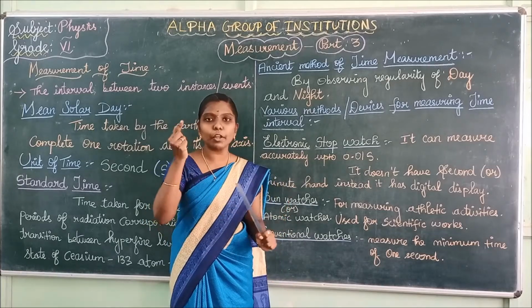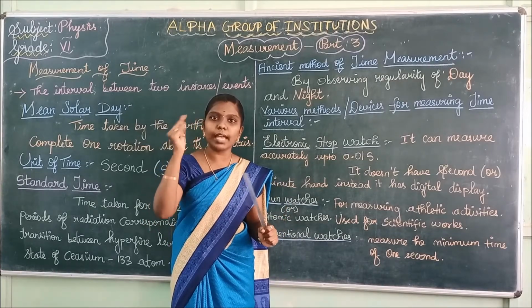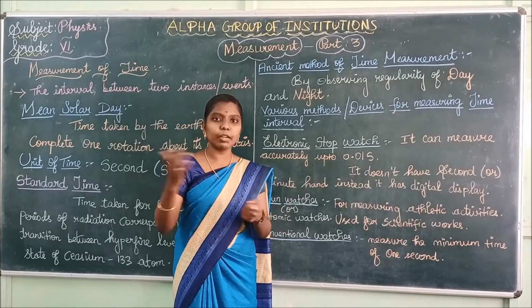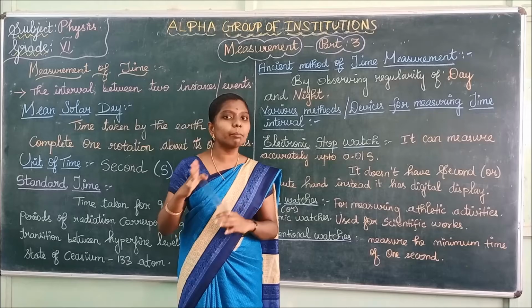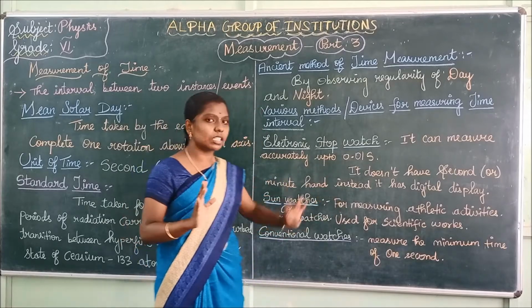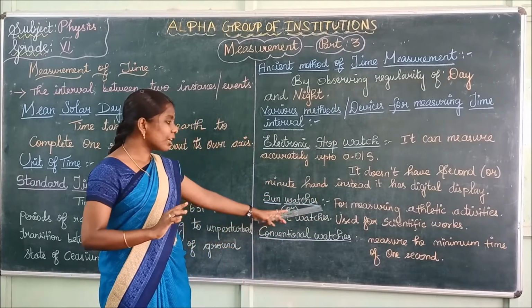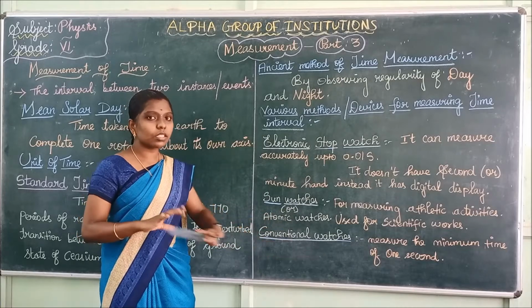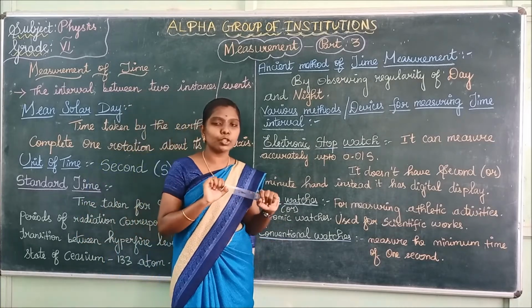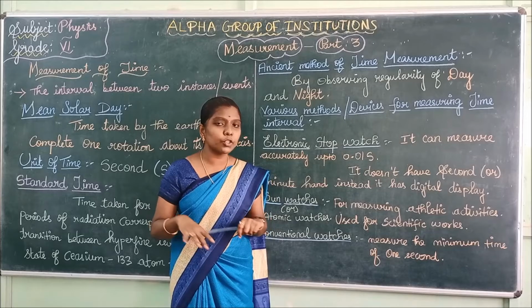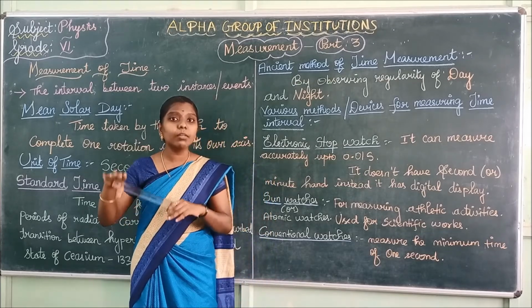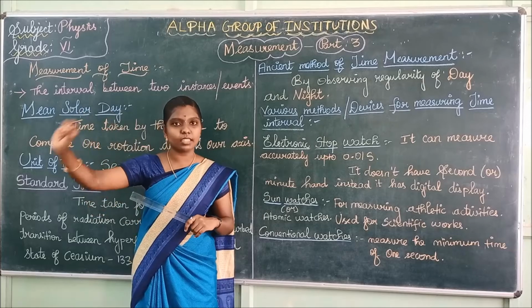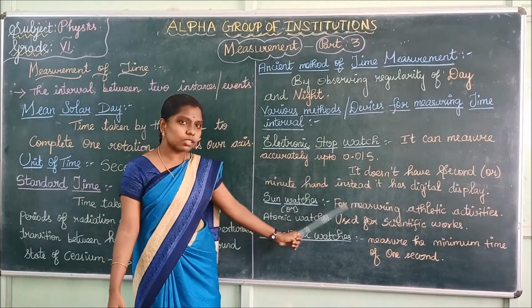But in our wristwatches, there will be a minute hand and a second hand. We will see the time and we will say the time. But in electronic watches, it will be in number format. That is digital display. Next are your sun watches or atomic watches. Sun watches and atomic watches are used in scientific work and in measuring athletic activities, to measure the time the athlete has taken. So they will use sun watches.